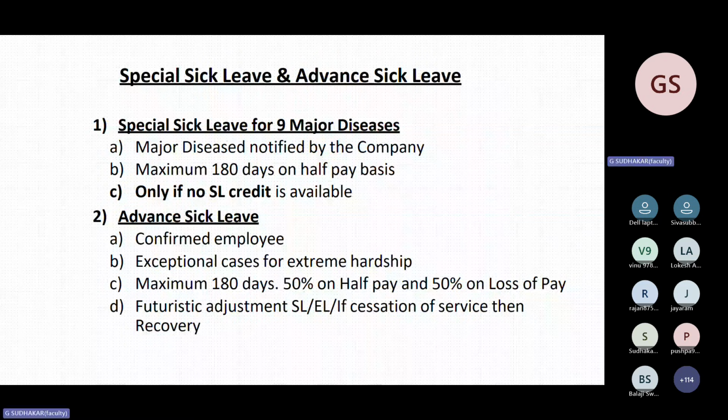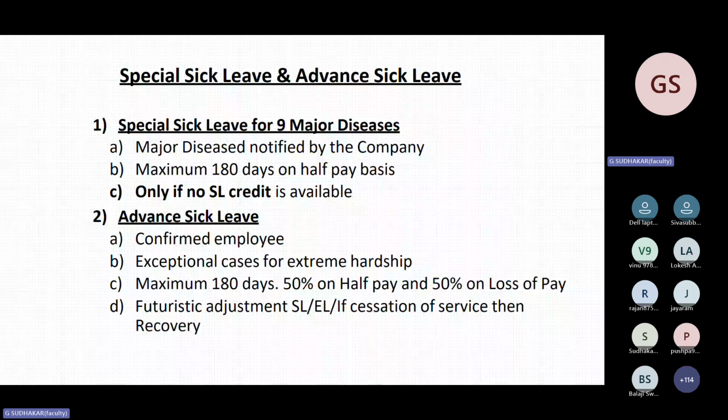This is maternity leave, very important. Female employees, including probationers, very important. Several questions have been asked whether the probationers are eligible for maternity leave. Yes, they are eligible. Only thing is, probation will be extended, that's all. They will get the salary, but only the probation date will be extended.